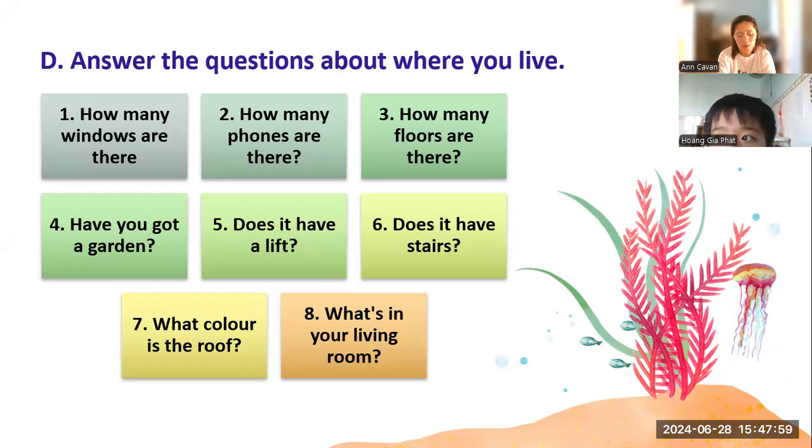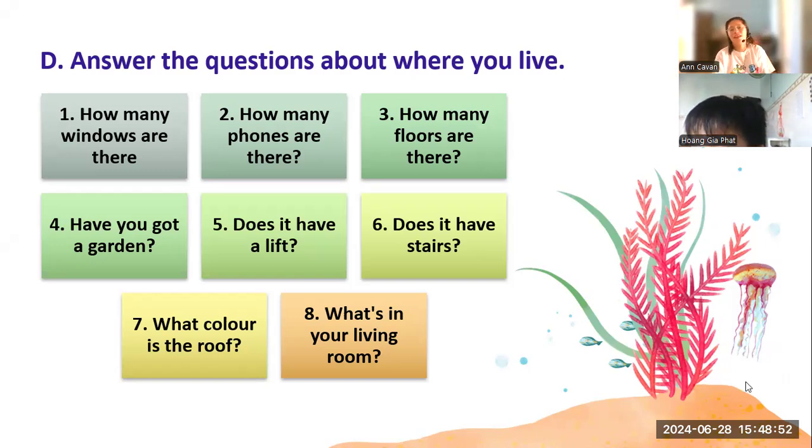Okay. What is in your living room? I think my living room has a TV, a table with 4 chairs, a bookshelf, and I don't know.